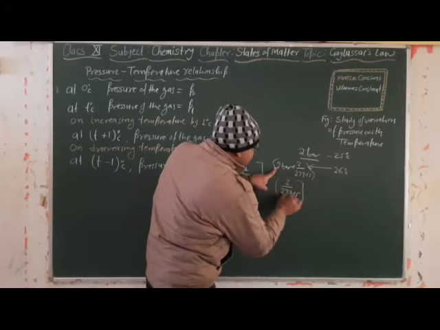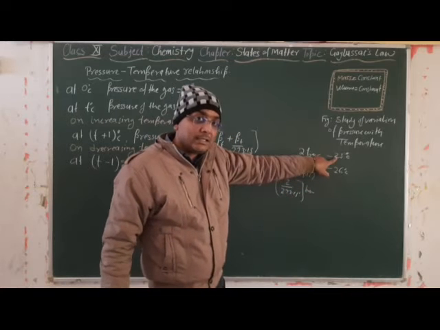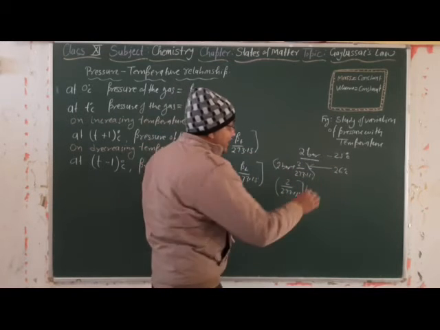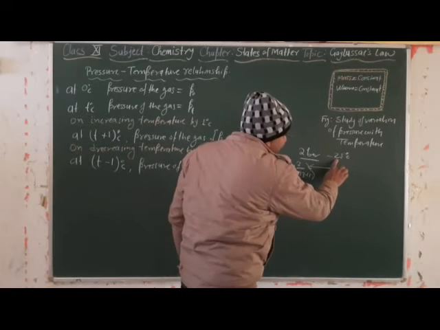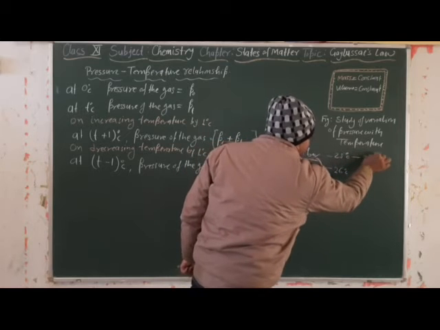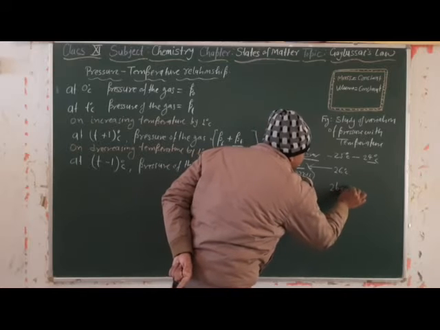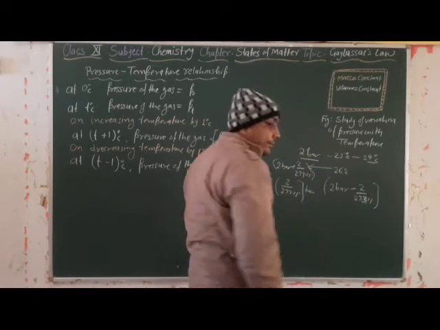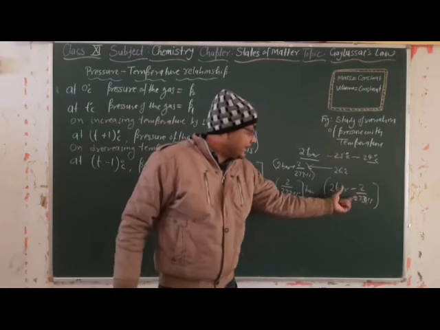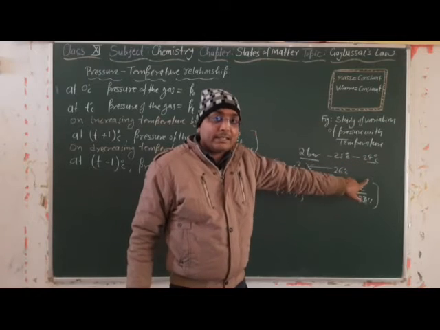This amount of pressure increases on increasing 1 degree Celsius. When he decreases the temperature from 25 degrees Celsius to 24 degrees Celsius, the new pressure became 2 bar minus 2 divided by 273.15, a decrement of the pressure. The pressure decreases on decreasing the temperature by 1 degree Celsius.